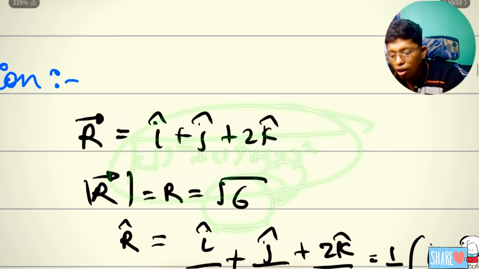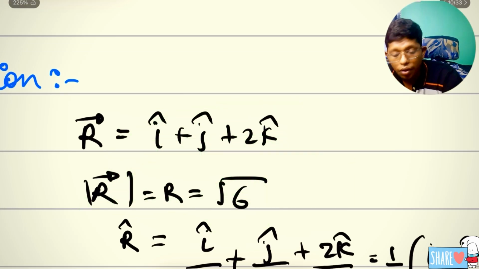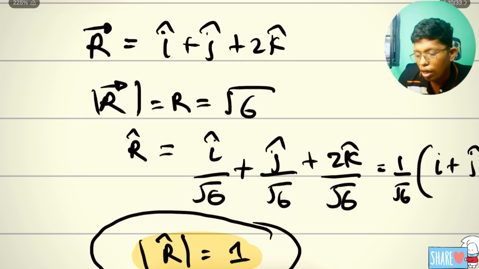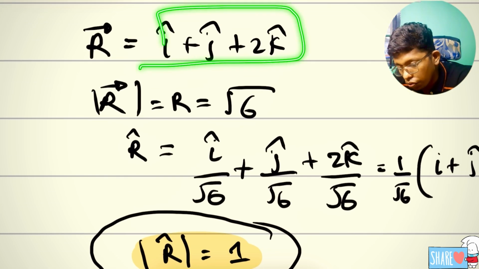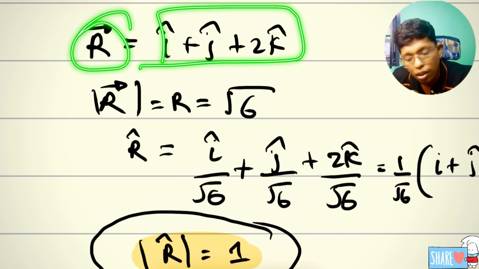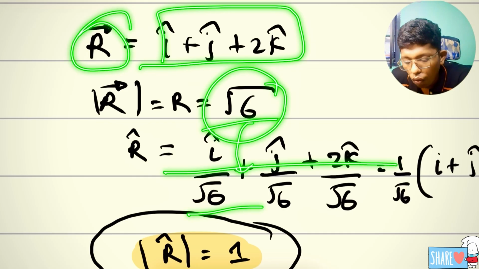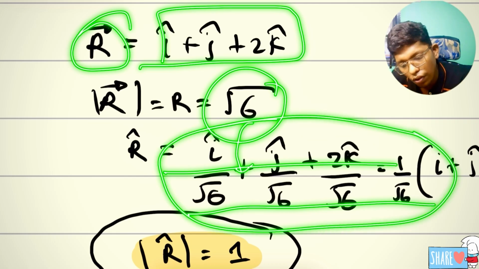Everybody knows, right? This is the way to find it. For the unit vector, write the R vector and divide by the magnitude. Simple. We get the unit vector. This is the way you should write a unit vector.